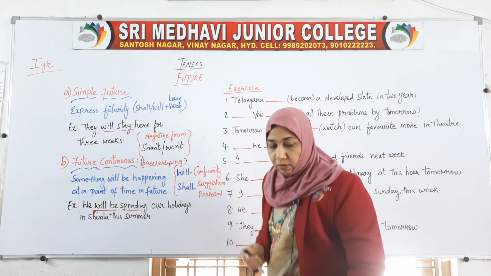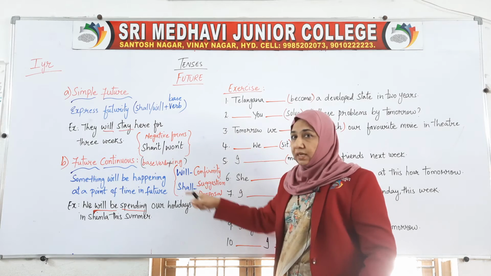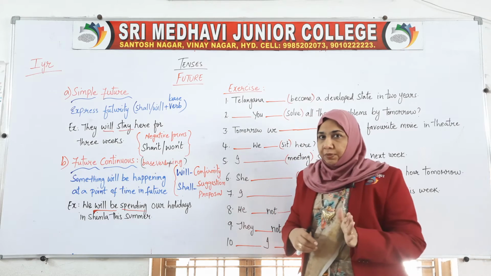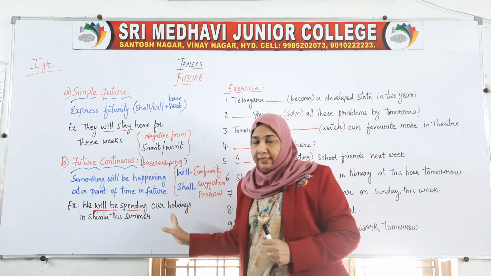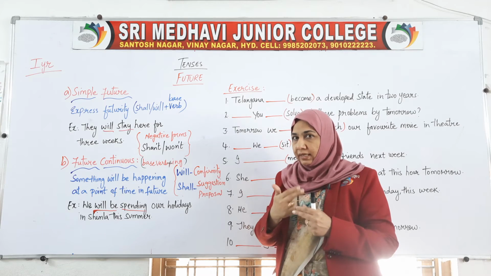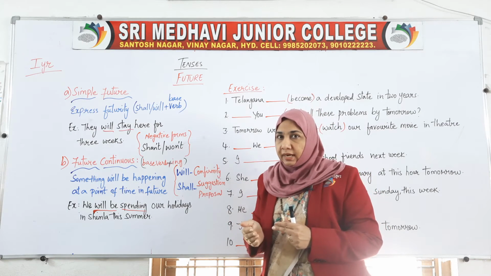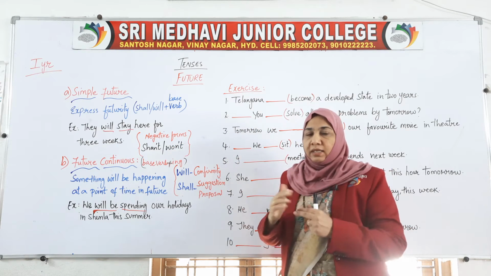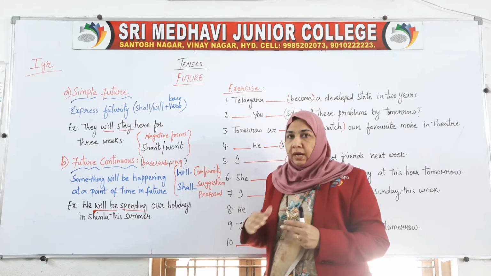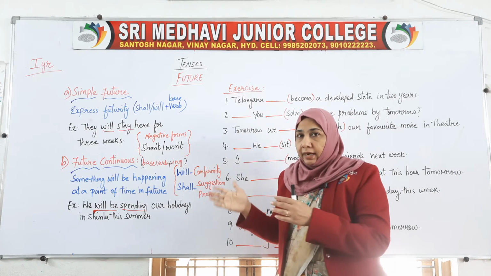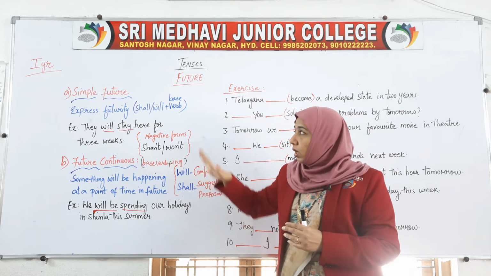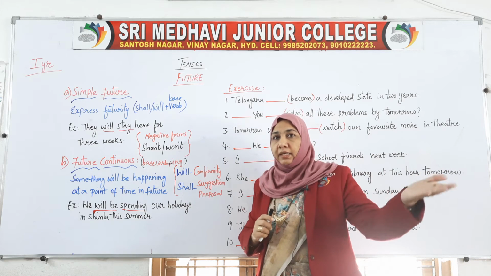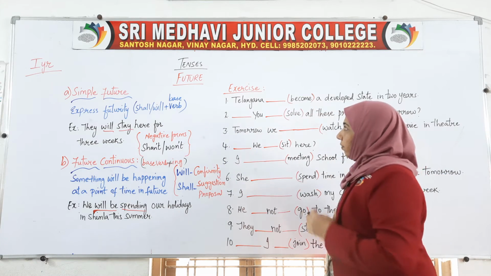But remember, it will show you something will be happening in the future at a point of time. For this purpose I said, whenever you get these sentences, immediately try to translate them into your own mother tongue so you can understand the meaning of simple future and future continuous. What is the difference between them? Because both of them are going to happen. It has not happened, it may happen. So how may it happen? Immediately, or at a particular time, it may continuously happen. So now we have to fill up these blanks.